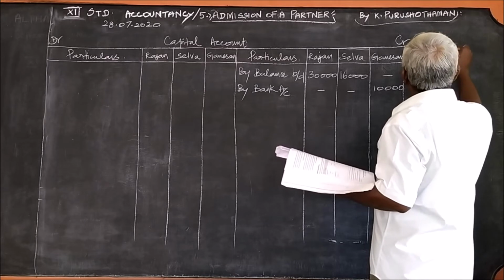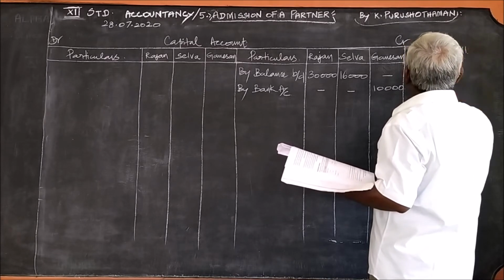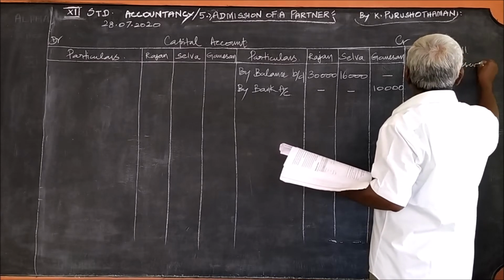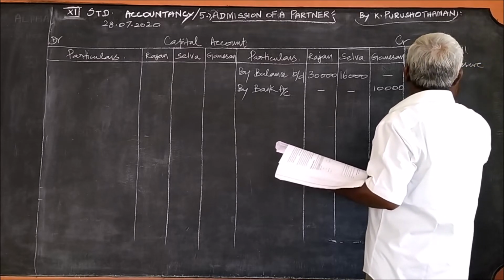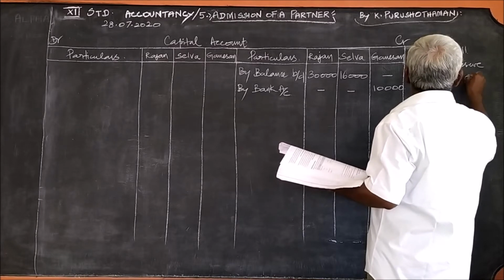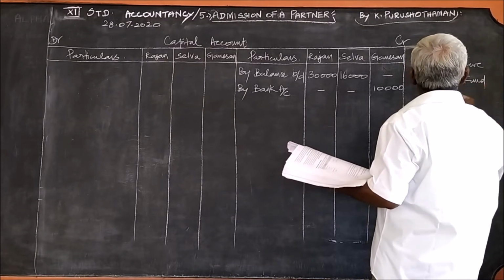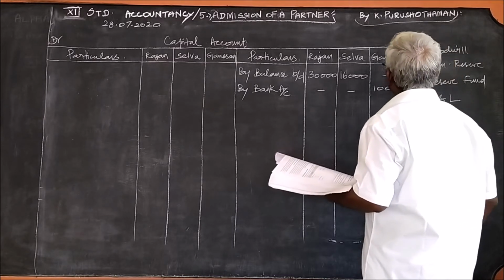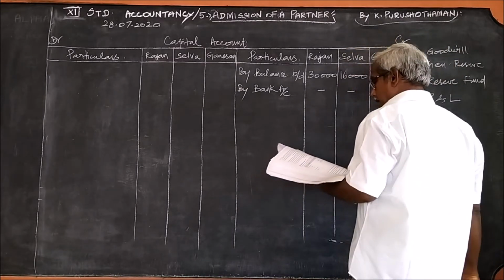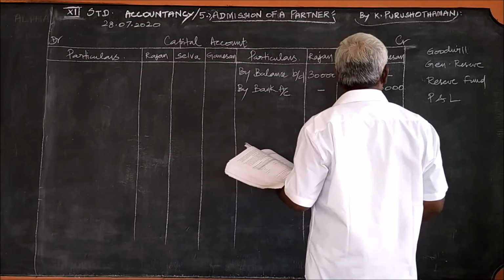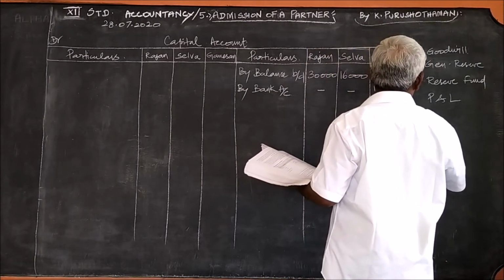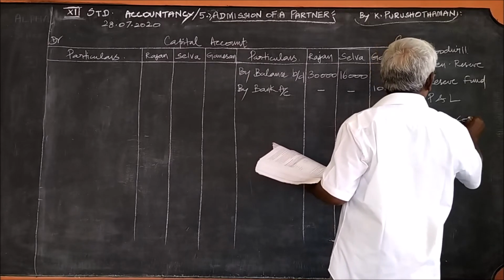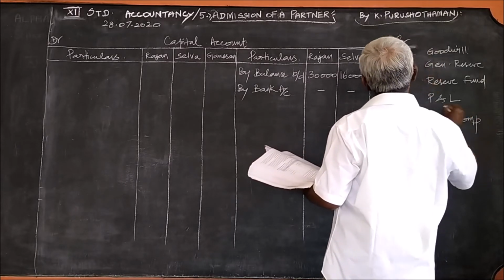Goodwill, general reserve, reserve fund, profit and loss, workman compensation fund.